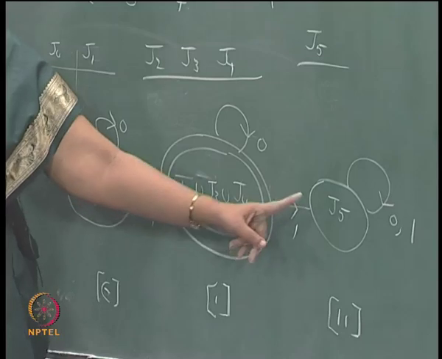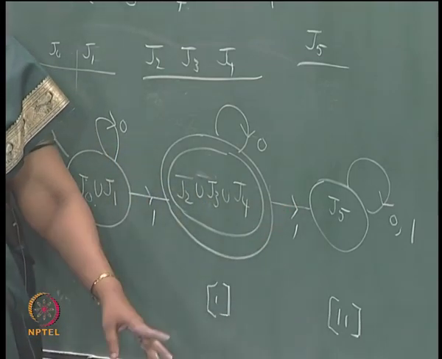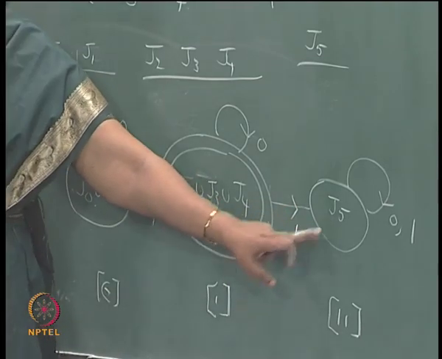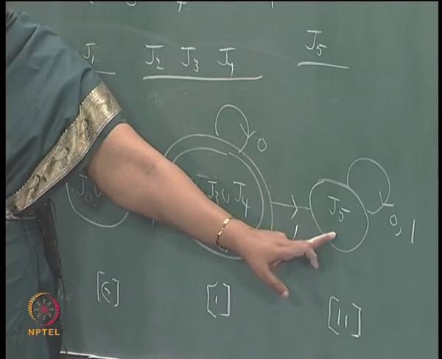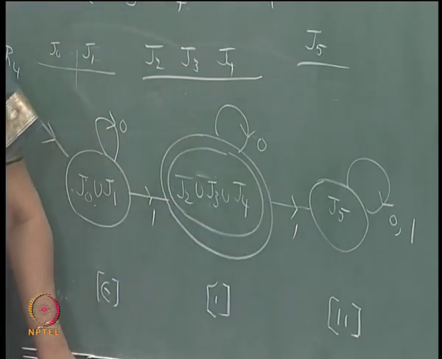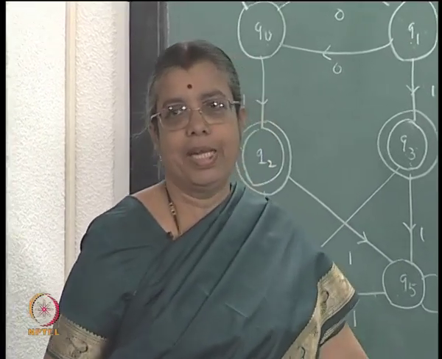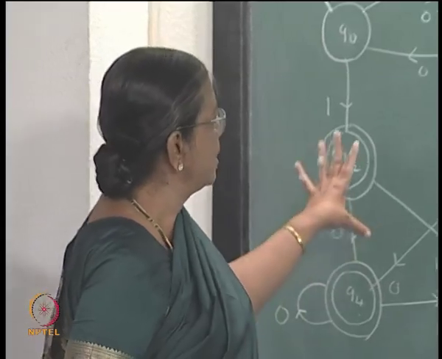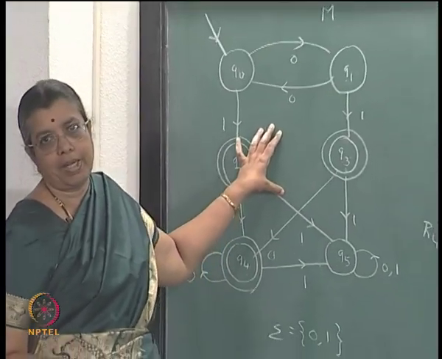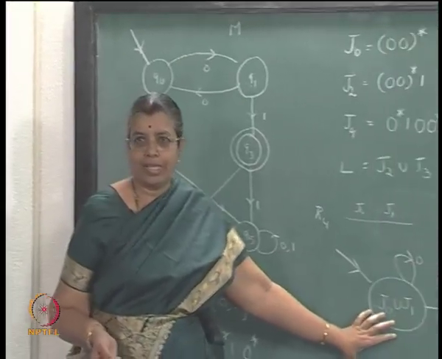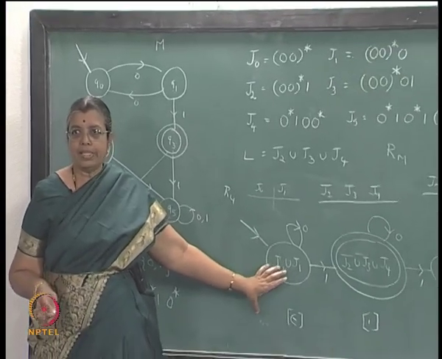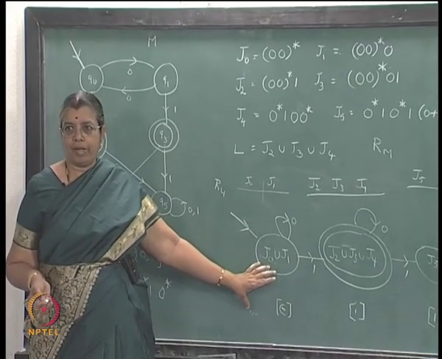So, arc 1 goes here. 1 1 0 belongs to this, 1 1 1 also belongs to this class. So, that arc goes like that. This is the way you have constructed the minimum state automaton. This is also a deterministic automaton, but this is the minimum state automaton.